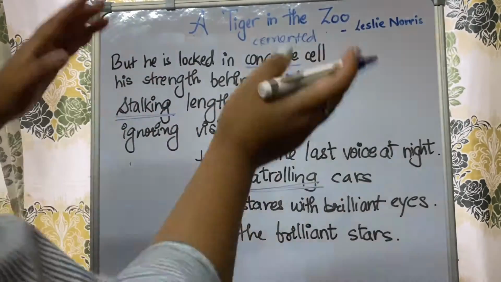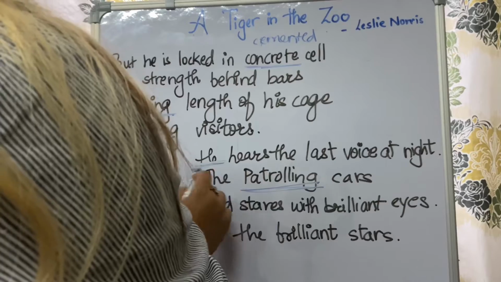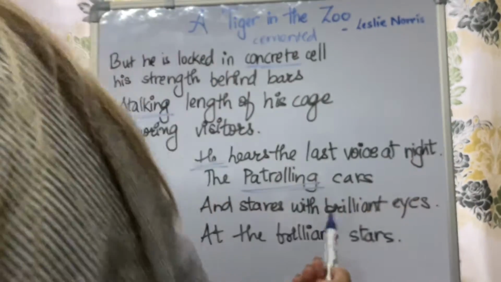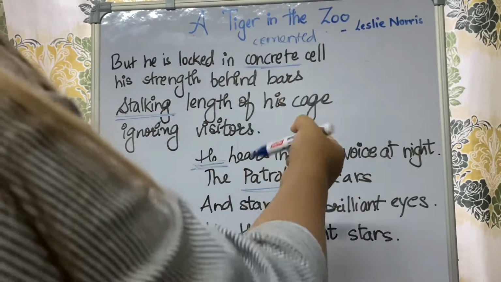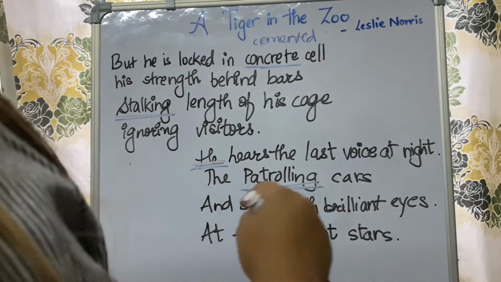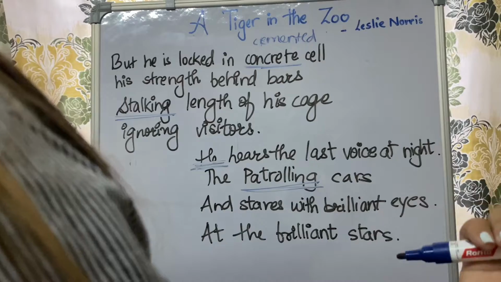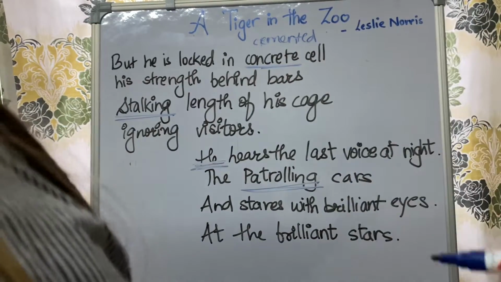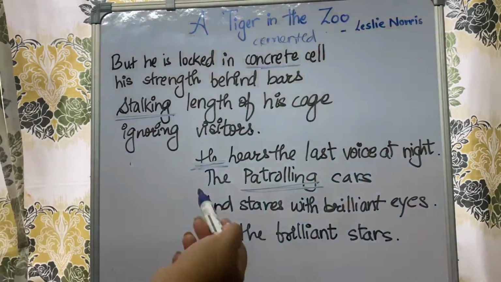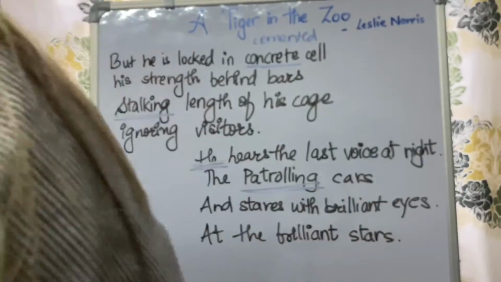So the tiger here hears the last voice at night. सोने से पहले, he hears these patrolling cars moving around. He might have heard the sound of the vehicles moving around, and stares with brilliant eyes.